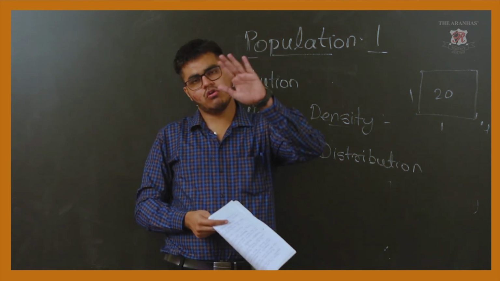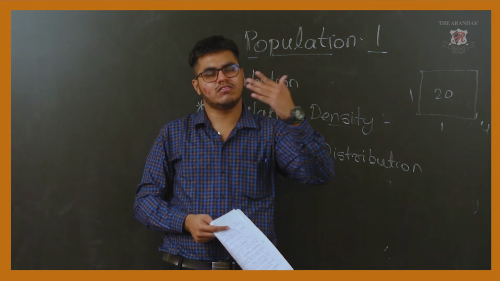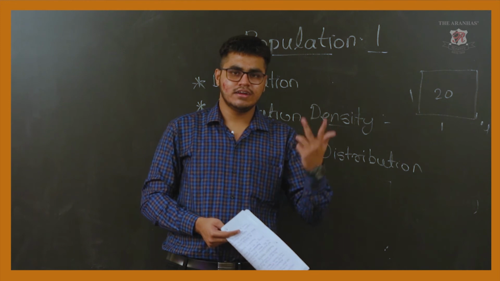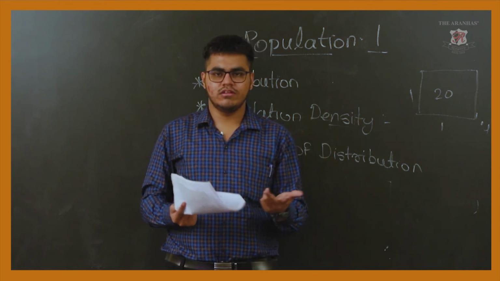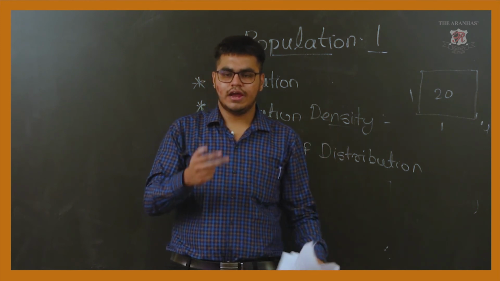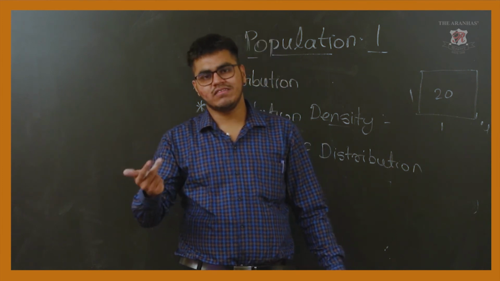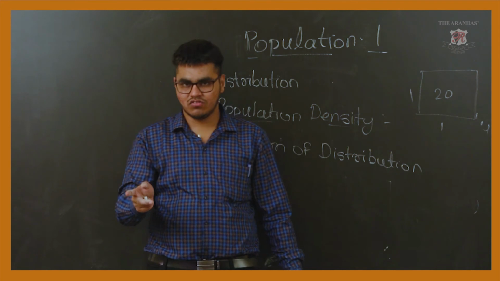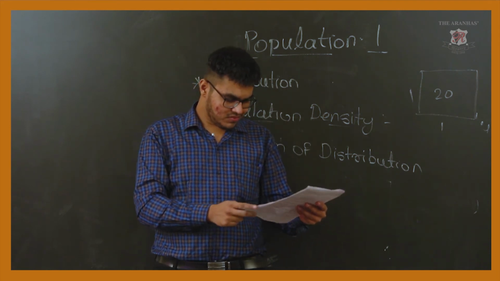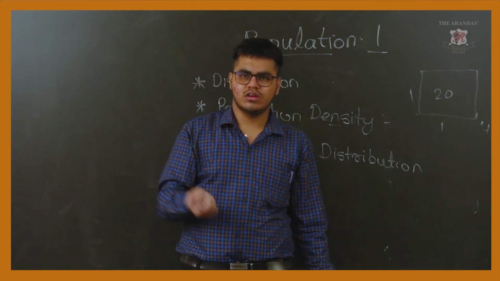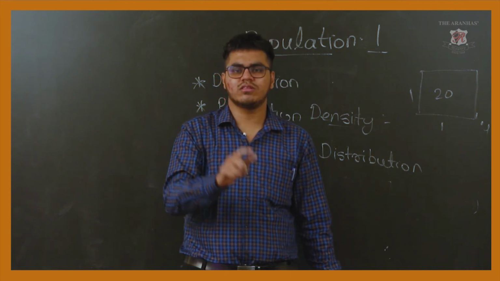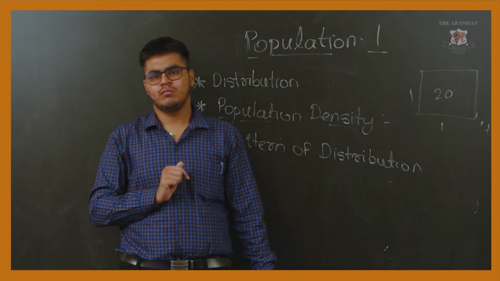So if you compare all these aspects, we find there are some factors like snow, some factors like climate, some factors like temperature, like hot and cold deserts and the poles. In some places it is coastal plains, in the plateaus, the population is unevenly distributed. This means that factors other than physical factors are also responsible for the distribution of population.